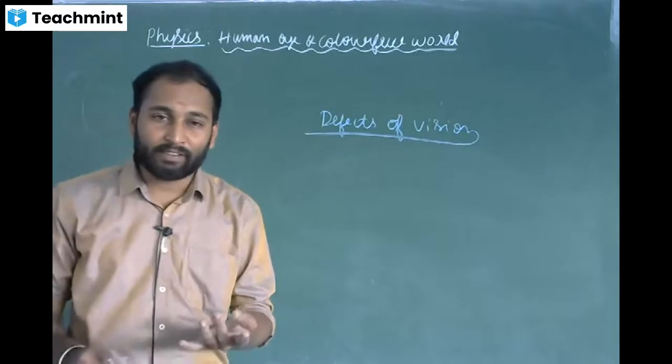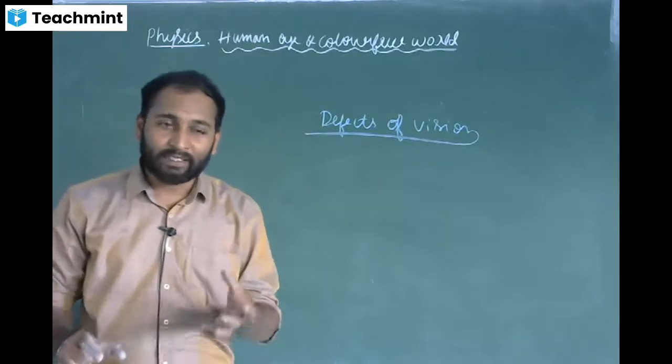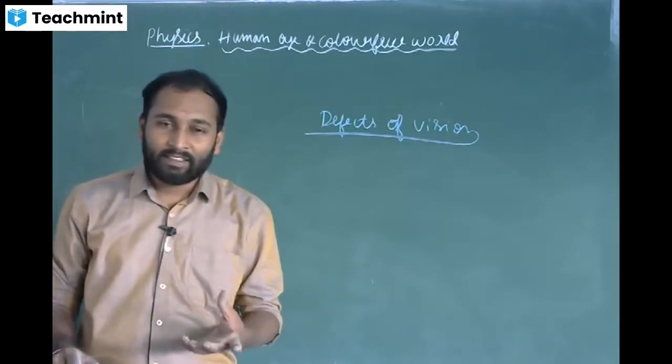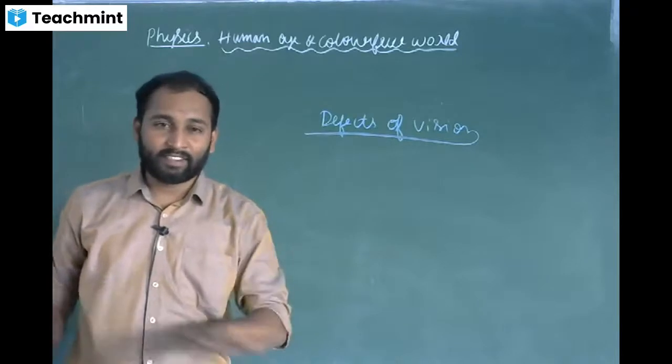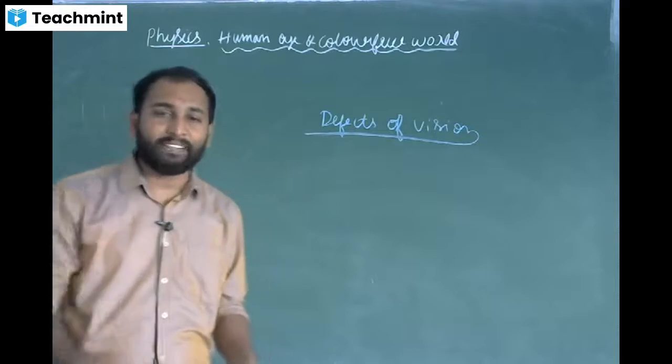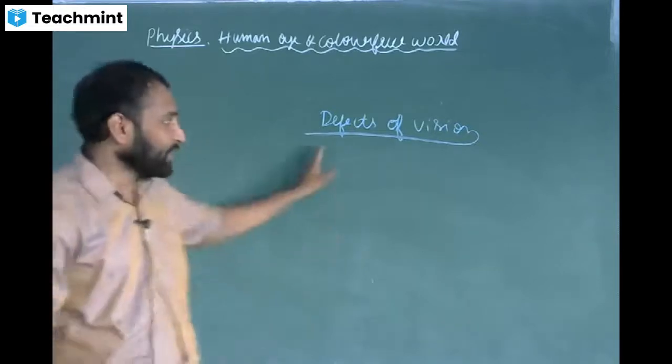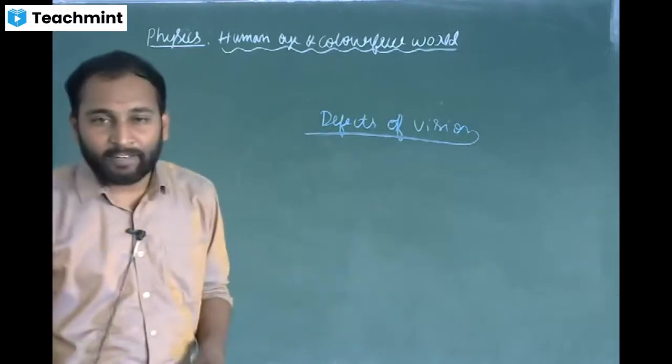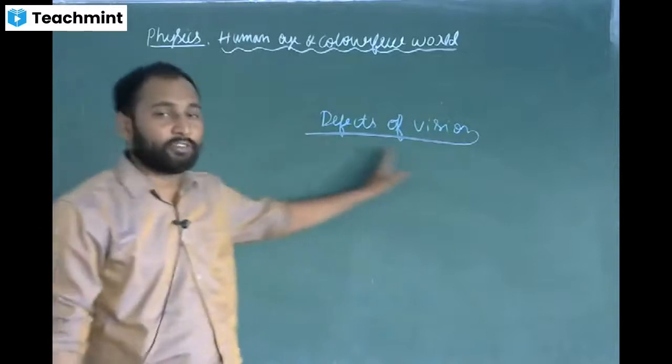Sometimes we will be seeing the objects, but it is blur. Sometimes we cannot see objects at all. Why? What is the reason behind that blur? Due to defects in the eye lens, we will have defects of vision.